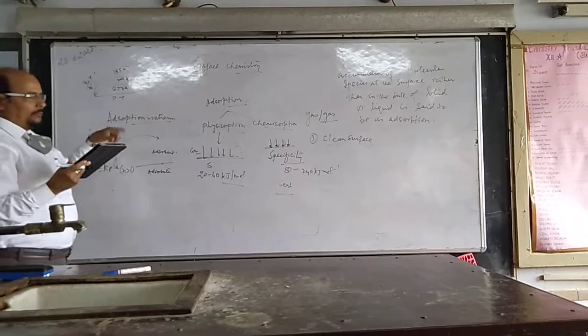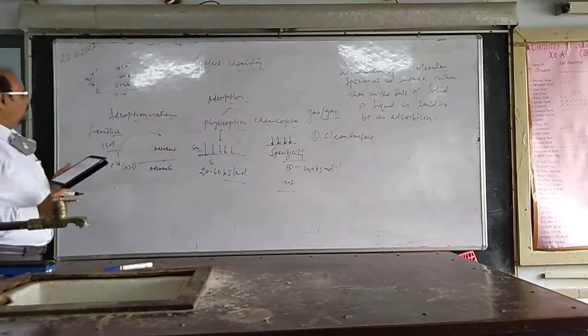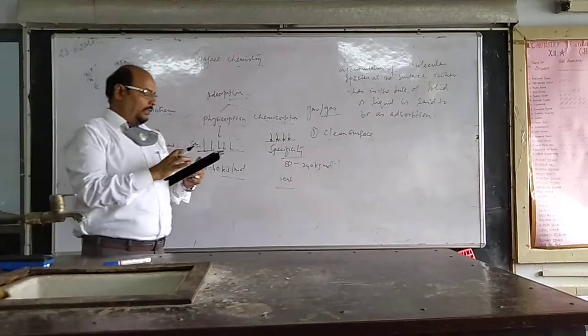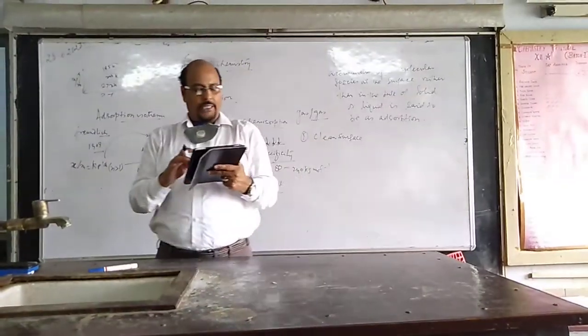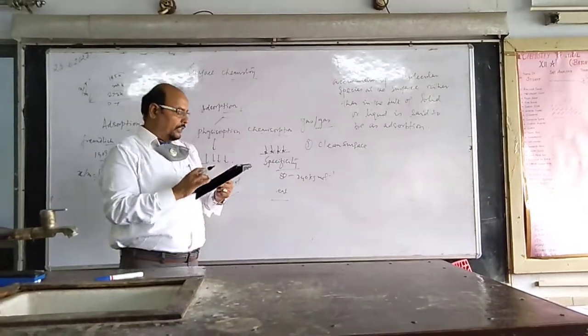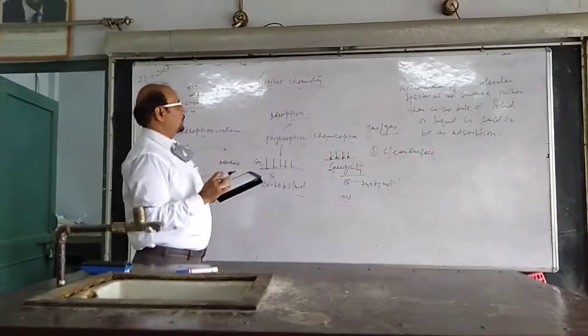Now this can be taken as x upon m equal to kP to the power 1 upon n, n greater than 1. If you take the logarithm, you will be able to find out the relationship. So this is how Freundlich's adsorption can be shown.